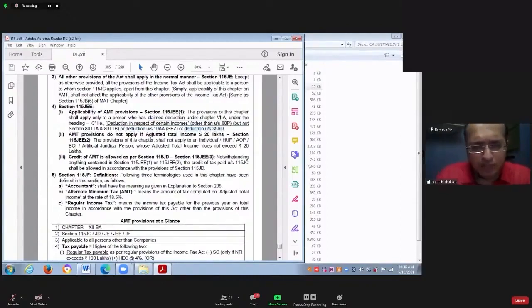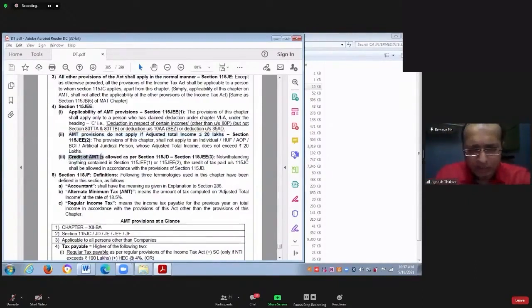AMT provision will apply only if the adjusted total income is more than 20 lakhs. In other words, AMT provision will not apply if the adjusted total income is less than or equal to 20 lakhs. If the adjusted total income is less than or equal to 20 lakhs, then AMT provision will not apply.